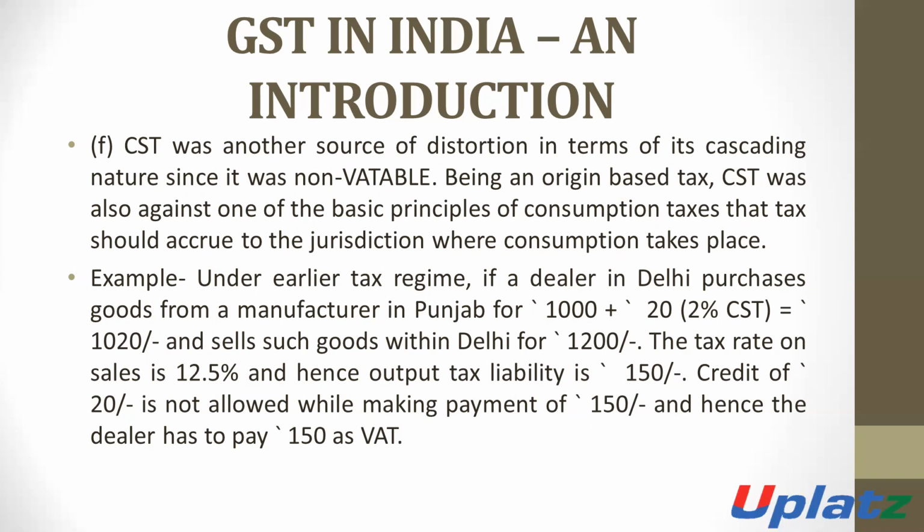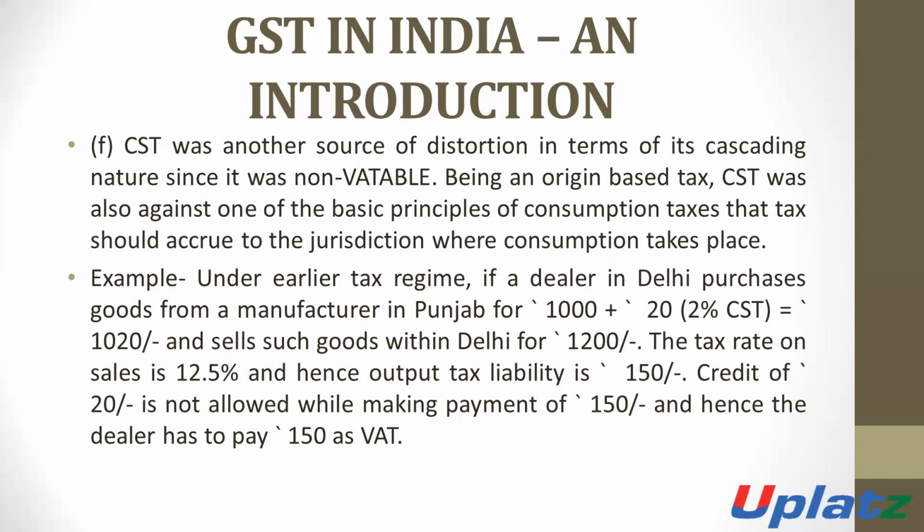He will pay 1,000 rupees for the goods plus 20 rupees as CST, so he will pay 1,020 rupees. He will sell such goods to another person within Delhi for 1,200 rupees.